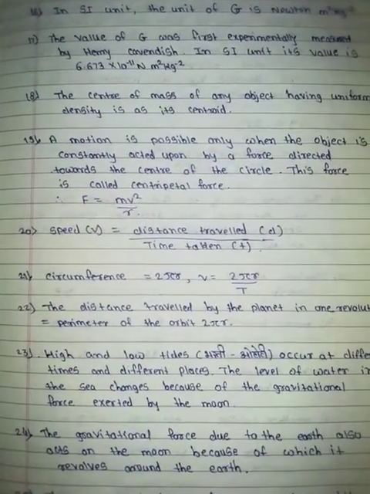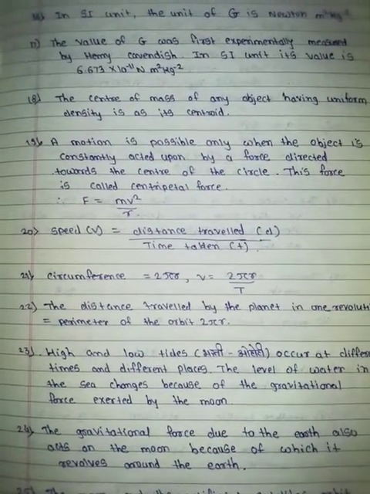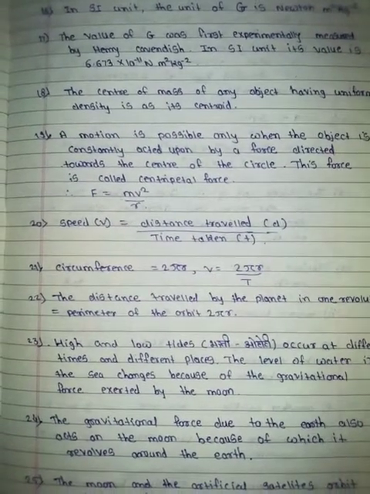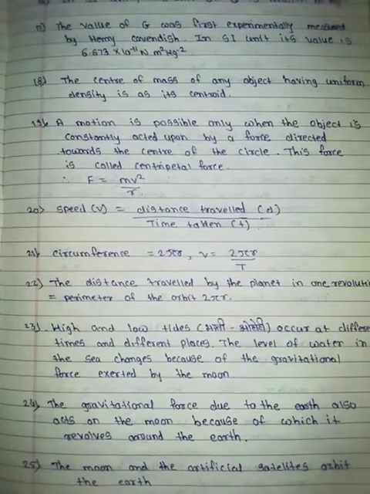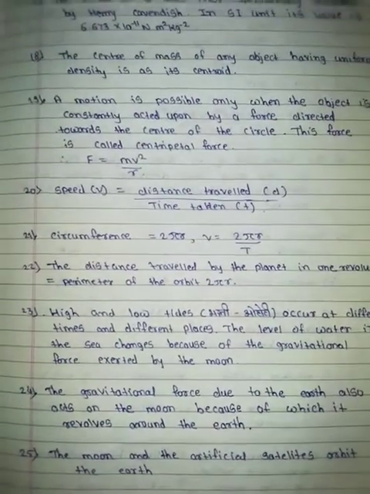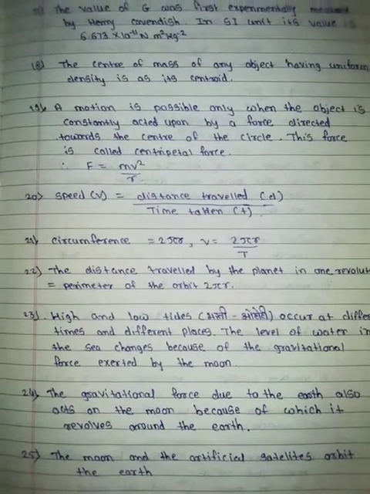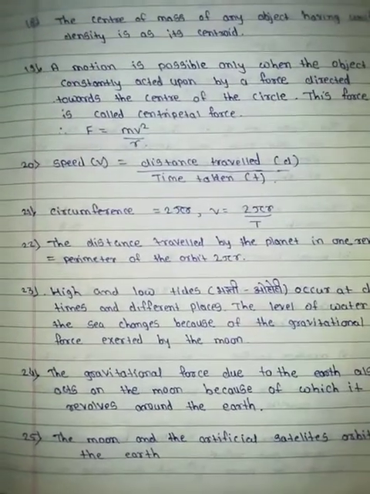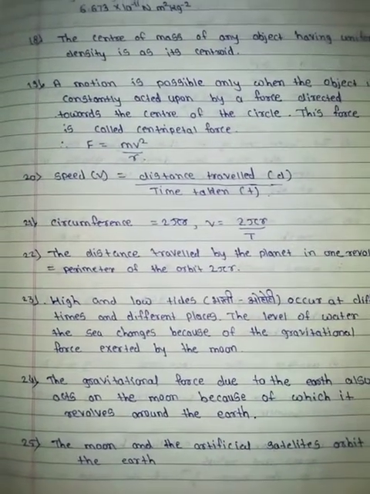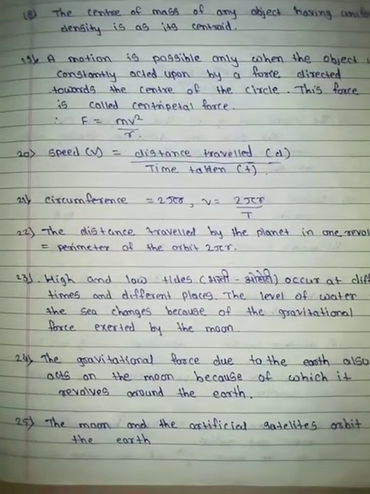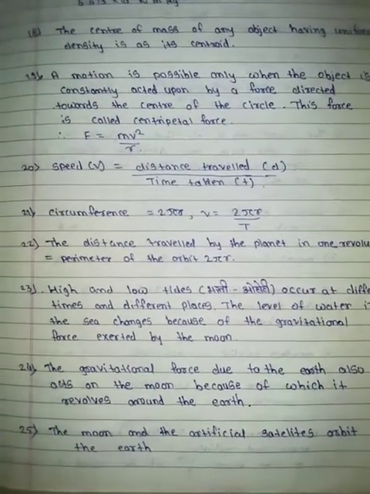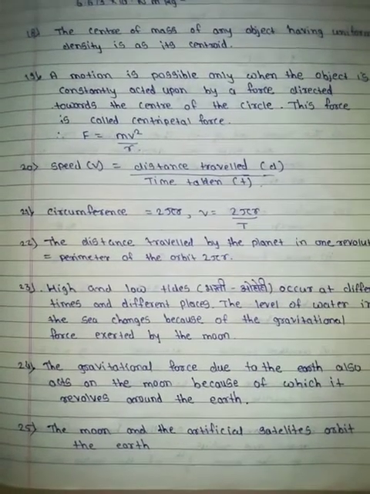Nineteenth, circular motion is possible only when the object is constantly acted upon by a force directed toward the center of the circle. This force is called centripetal force. F = mv² / r. Twentieth, speed is equal to distance traveled upon time taken, so v = d / t. Circumference is 2πr, so v = 2πr / t. Twenty-second, the distance traveled by the planet in one revolution is equal to the perimeter of the orbit, 2πr.